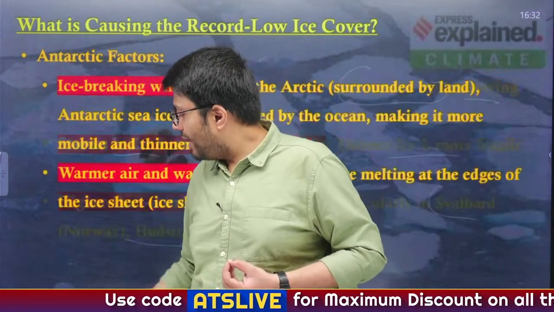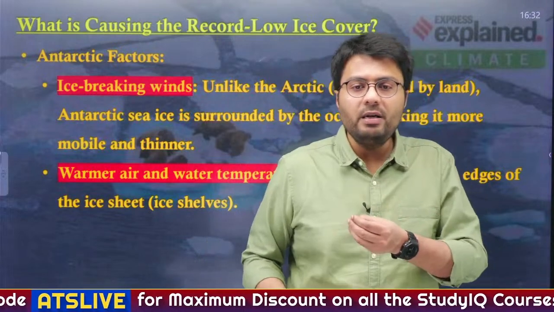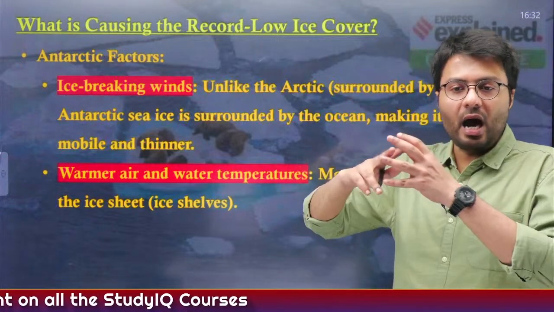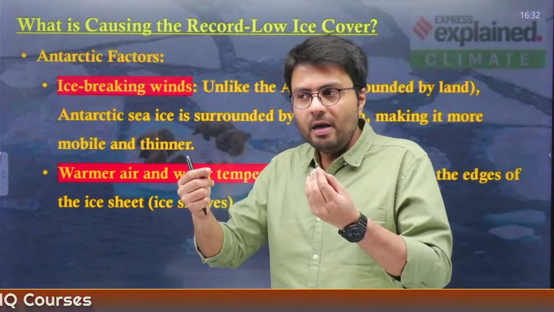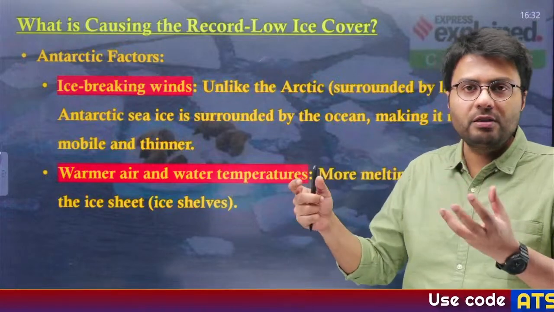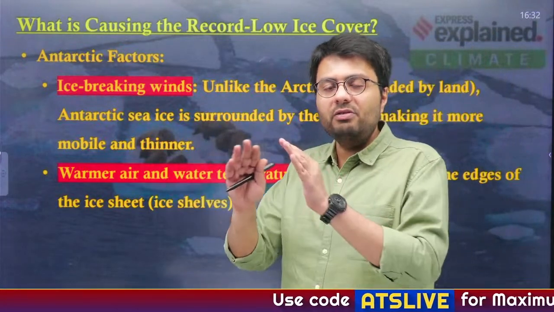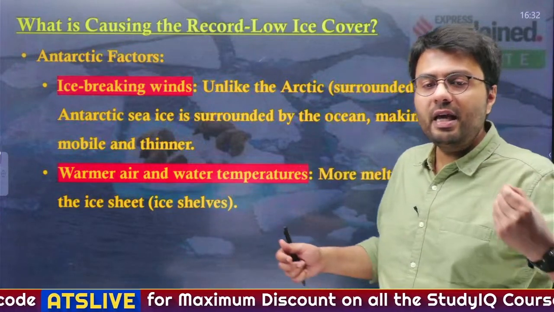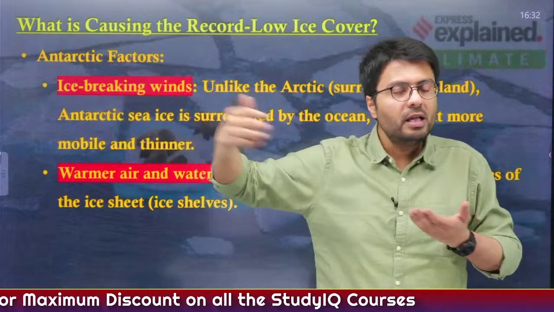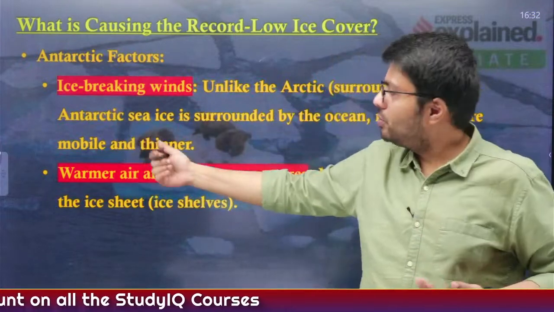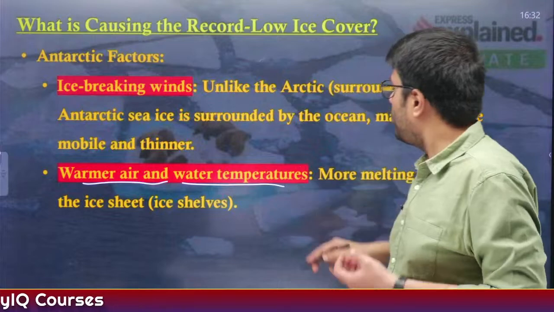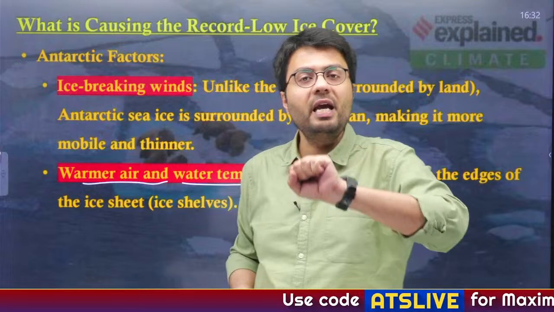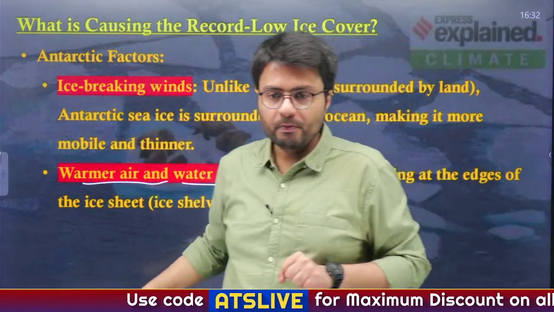Whereas in the Antarctic region, ice-breaking winds are destroying the ice. Also, you have to understand that the Arctic is surrounded by land, whereas in the Antarctic there is no land, and the entire ice is surrounded by the ocean, which is more mobile and thinner. Therefore, high speed winds break this ice easily. And also, the presence of warmer air and warmer water temperature melts more ice on the edges. Therefore, it reduces the amount of sea ice in the Antarctic region.